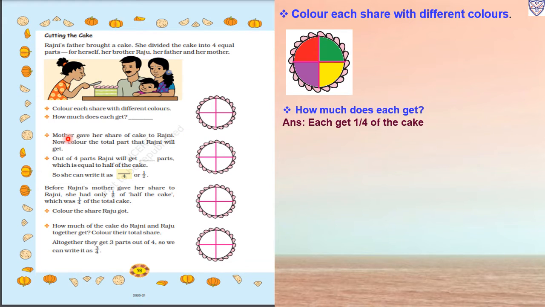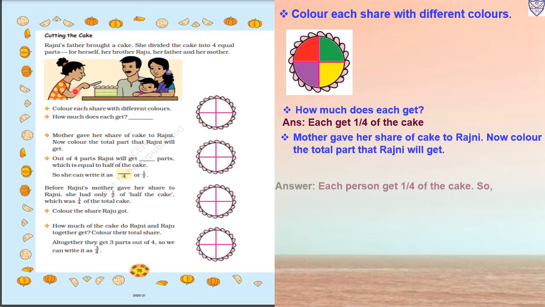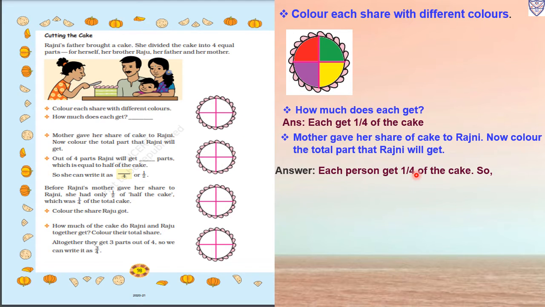Now next question. Mother gave her share of the cake to Rajni. Now color the total part that Rajni will get. So now what did the mother do? She gave her share to Rajni. Now how much does Rajni have? Each person first gets 1 upon 4 of the cake. So the cake that Rajni got is equal to her share plus her mother's share. Her share is 1 upon 4 and her mother's share is also 1 upon 4.